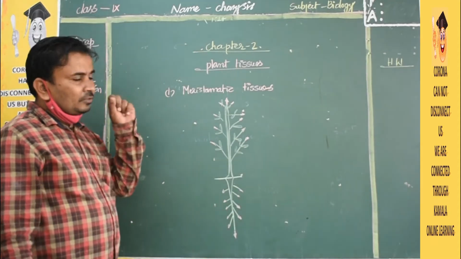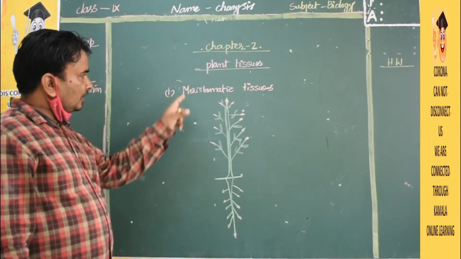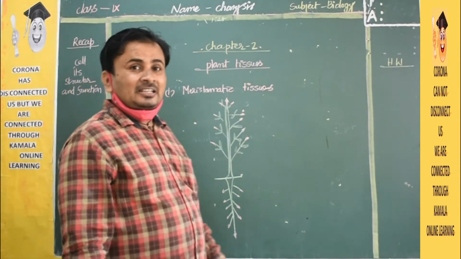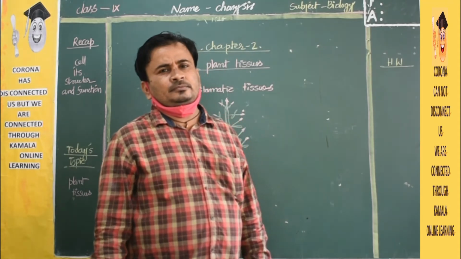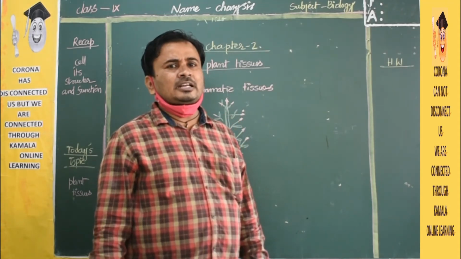Just see, the pink color areas contain meristematic tissues: the end of the branches, the end of the stem, the end of the roots. These are very tender tissues. Clear, children?